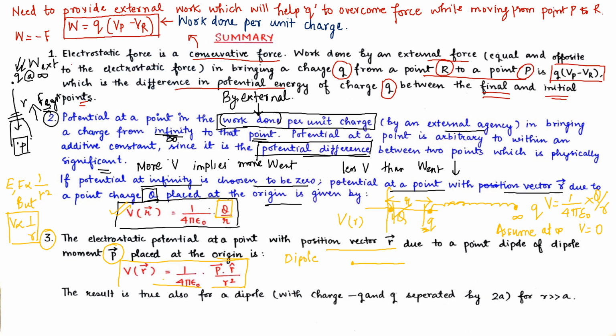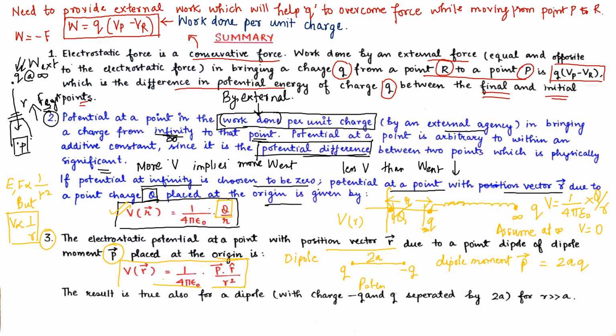A dipole is a system of two charges. Both charges have the same magnitude but different polarity and are separated by a distance of 2a. The dipole moment for this system is given as P equals 2aq.